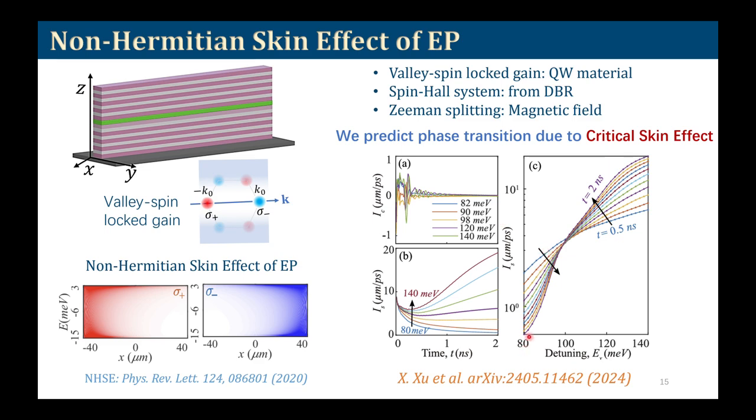It shows that if we change the detuning, the spin current will change critically, so that if we plot all the curves obtained at different times they will cross each other at a single point, and that can be identified as the critical point of a phase transition. Below this detuning, there will be no spin current, and above this detuning there will be a finite spin current. So this is our prediction so far.